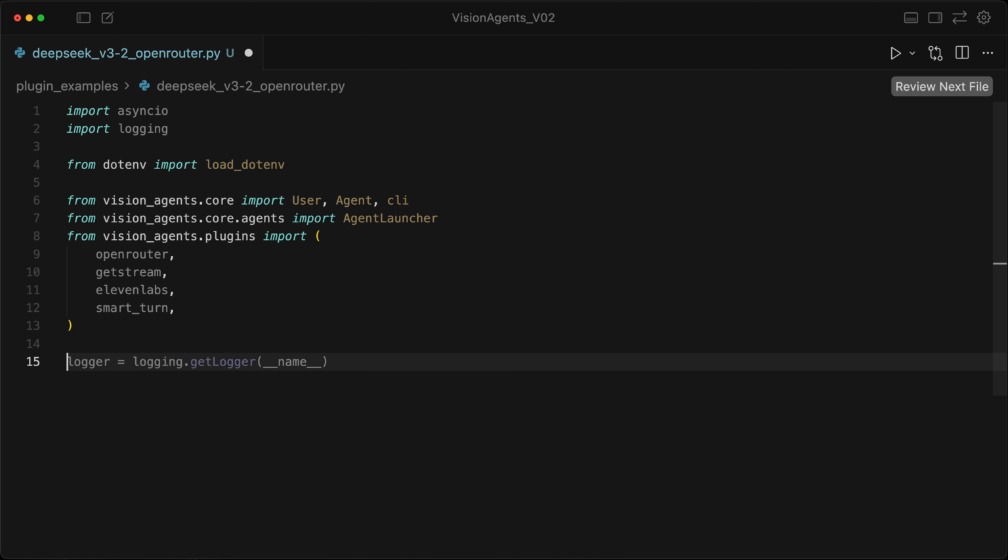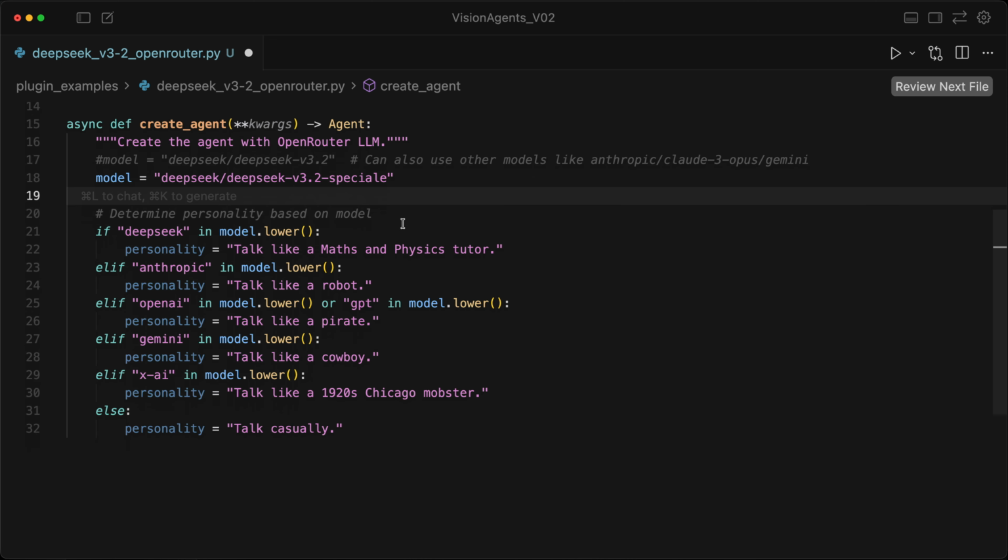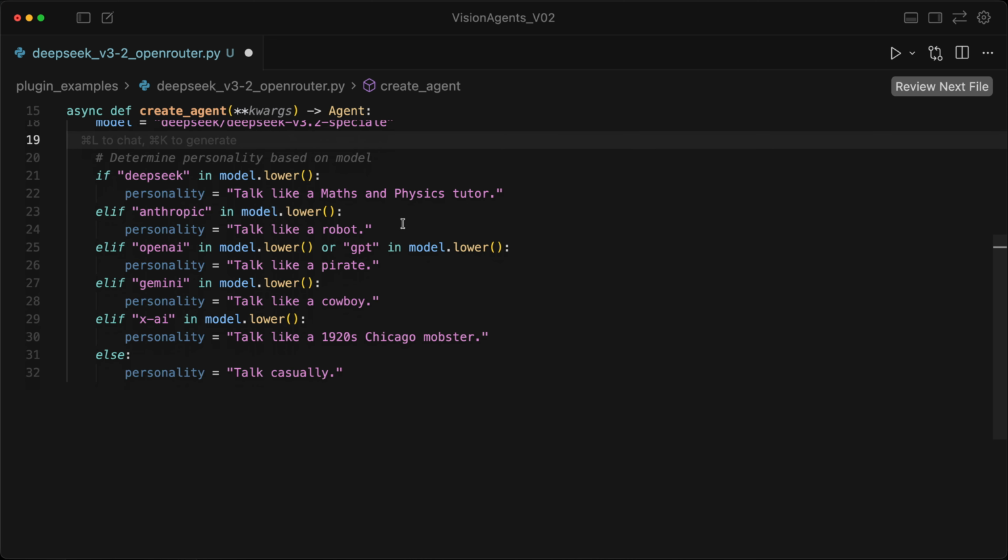Next, I will define an async main function and initialize the model we want to use. These are the two new models from DeepSeek, so you can use any of these models. Vision Agents also allow you to define personality for the model. Since we are creating math and physics assistant, we want the model to talk like math and physics tutor.